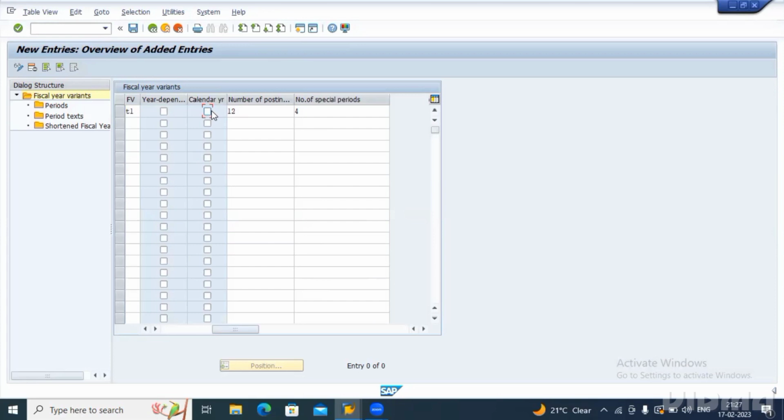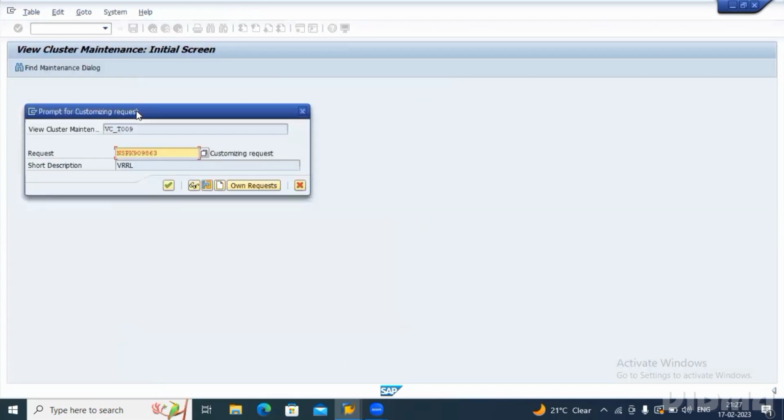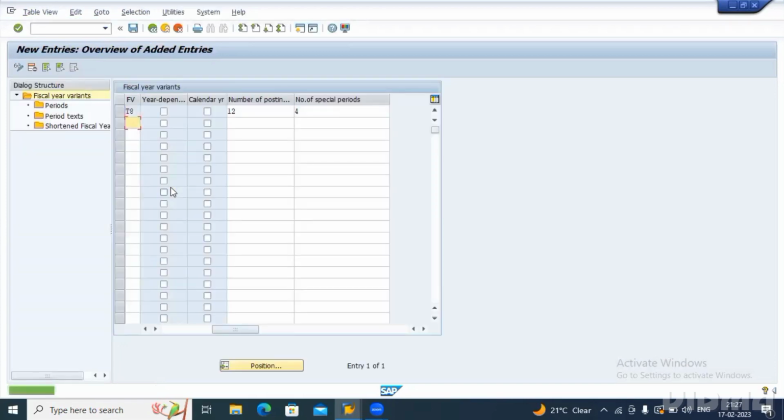Okay, what financial year is... let me save the document. Now my fiscal year variant got created. What is the error I'm getting? Someone already created it by name T1, so the system is not allowing me to save the document. I'm keeping it as T9. Oh, T9 also got created. T8. Let me check. Okay, T8 is there. Now my fiscal year variant is T8, and I have saved the document now.